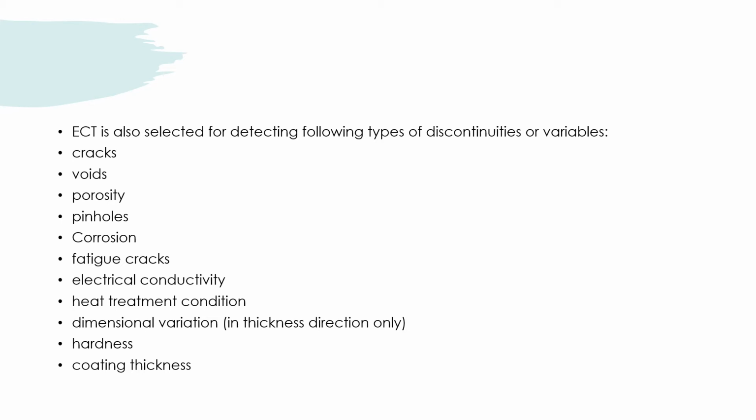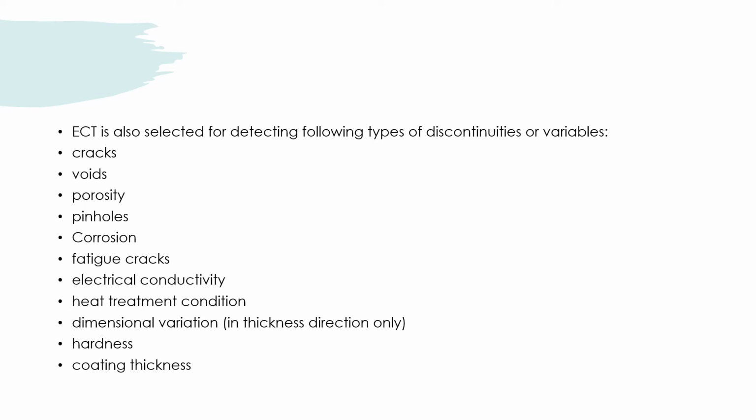ECT is also selected for detecting the following types of discontinuities or variables: number 1 is crack, number 2 void, number 3 porosity, number 4 pinholes, number 5 crack, number 6 static crack, number 7 electrical conductivity, number 8 heat treatment condition, number 9 dimensional variation, number 10 hardness, and number 11 is coating thickness.